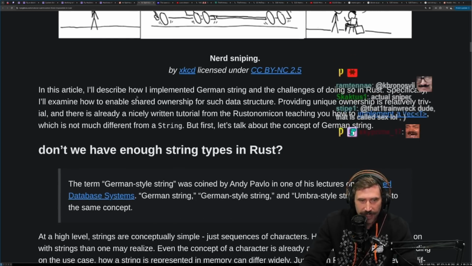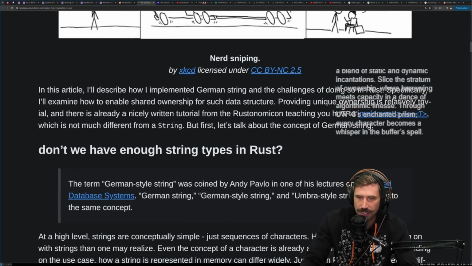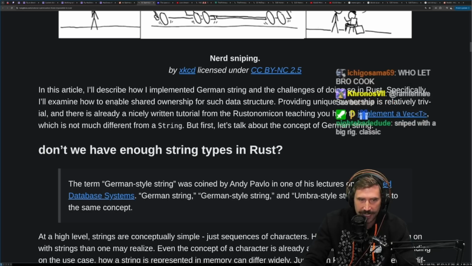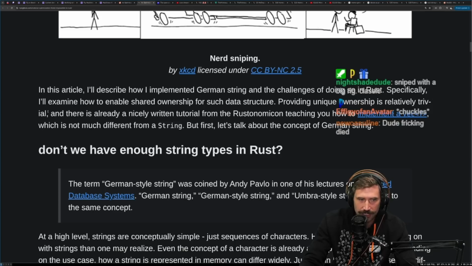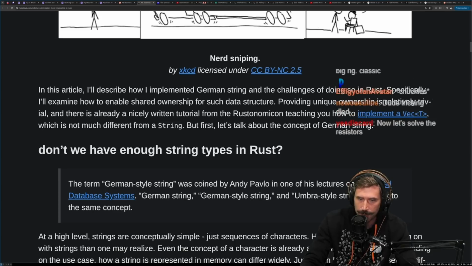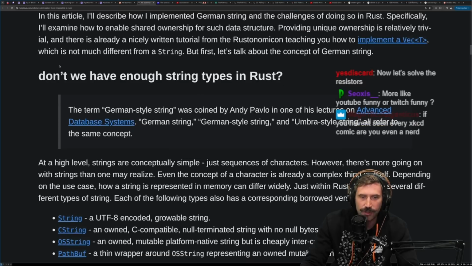In this article, I'll describe how I implement German string and the challenges of doing so in Rust. Specifically, I'll examine how to enable shared ownership of such a data structure. Providing unique ownership is relatively trivial, and there is already a nicely written tutorial from the Rustonomicon teaching you how to implement Vec, which is not much different from a string. But first, let's talk about the concept of German string.